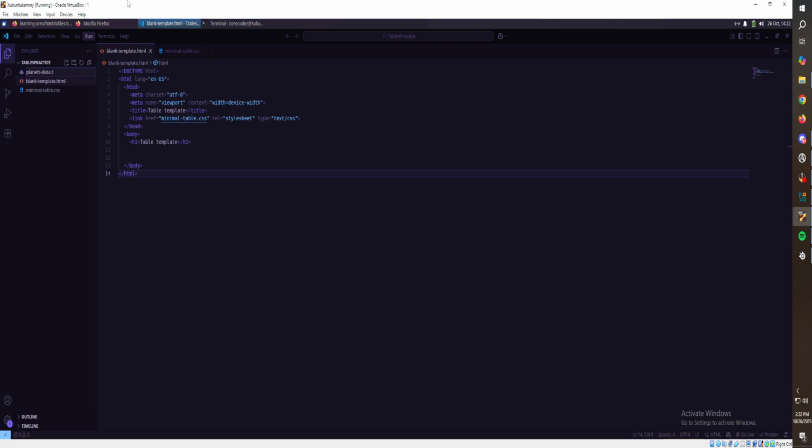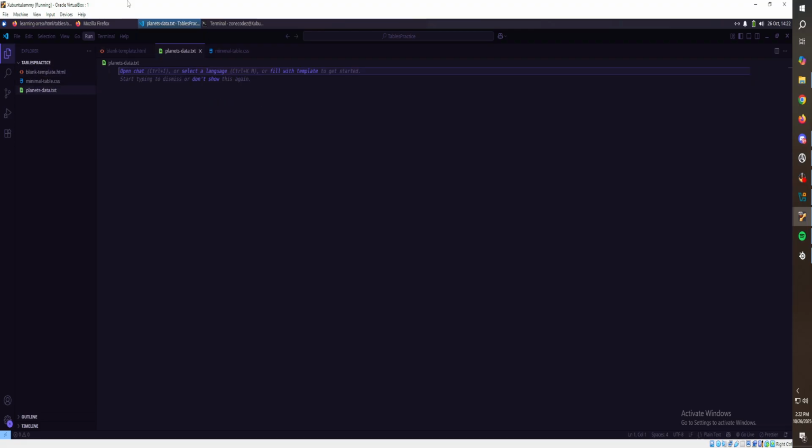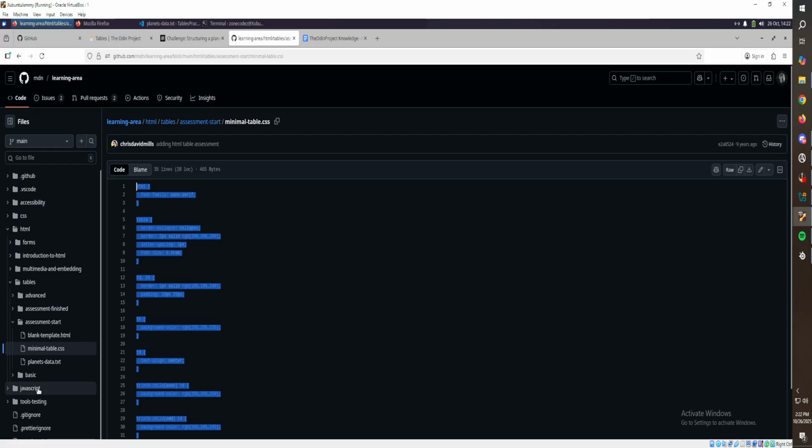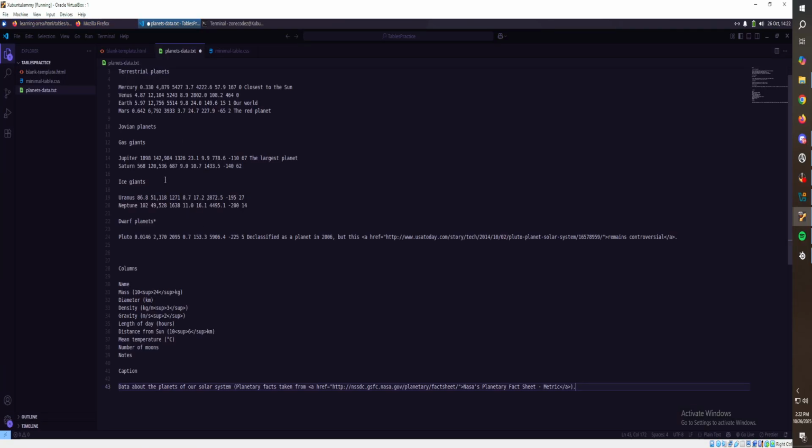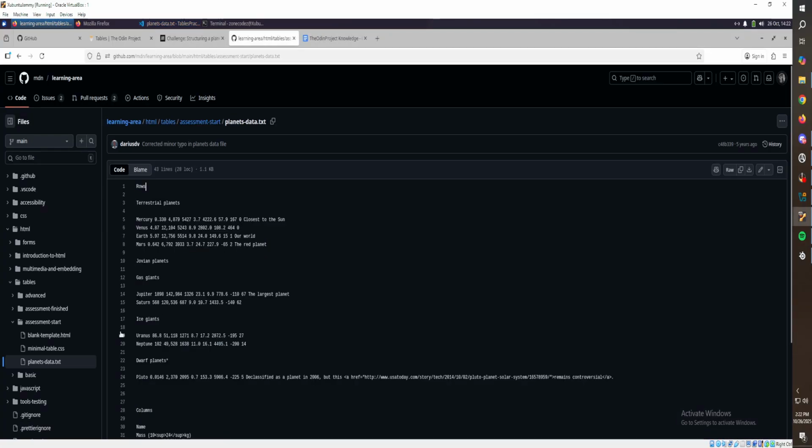Planets-data.txt. Now, we could have probably just downloaded them. You know what I mean? So I know that could have been easier. This was pretty easy though. And we just save that in. All right, so this is all saved in now. So now we can do the project, right? So there we go.